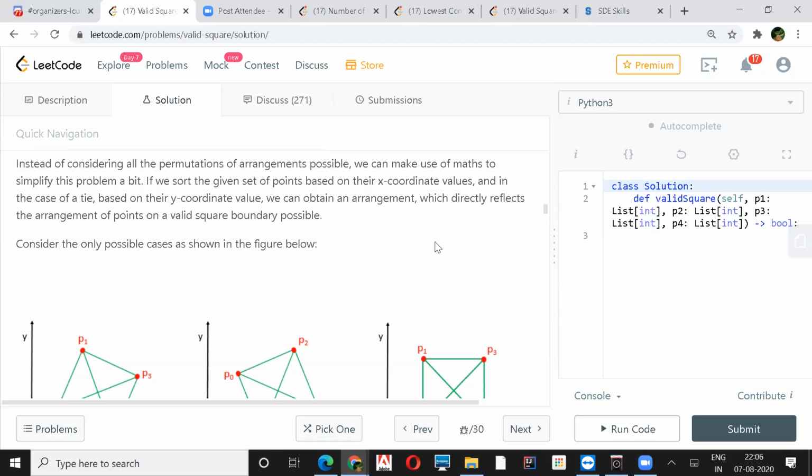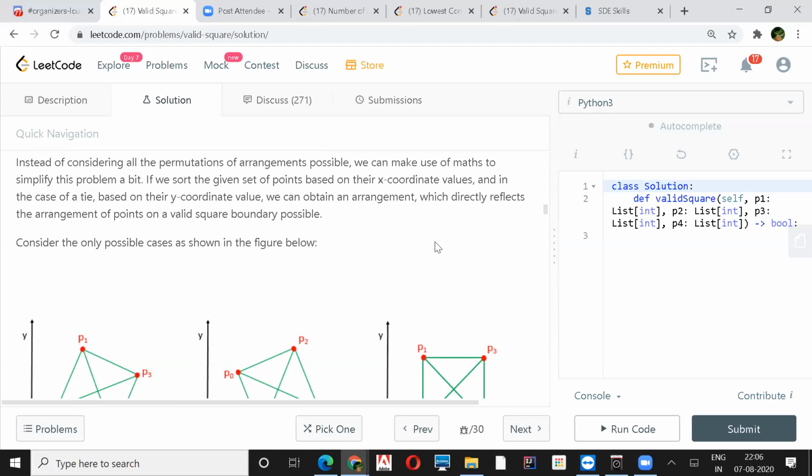So how does your sorting help? I didn't go through the second one. This is slightly different. This one actually, he is sorting based on the x-axis, and if there is a tie, then the y coordinate.